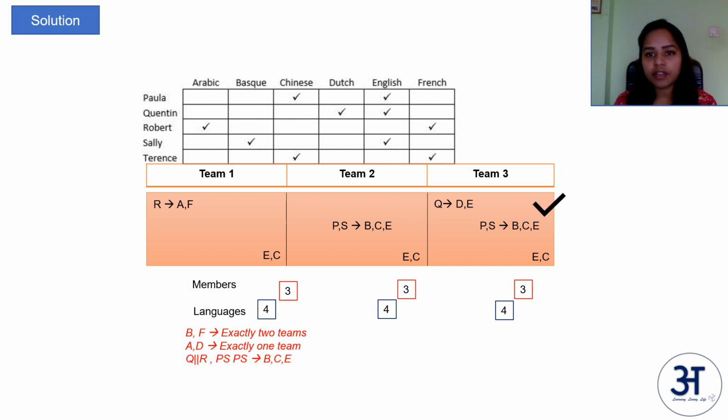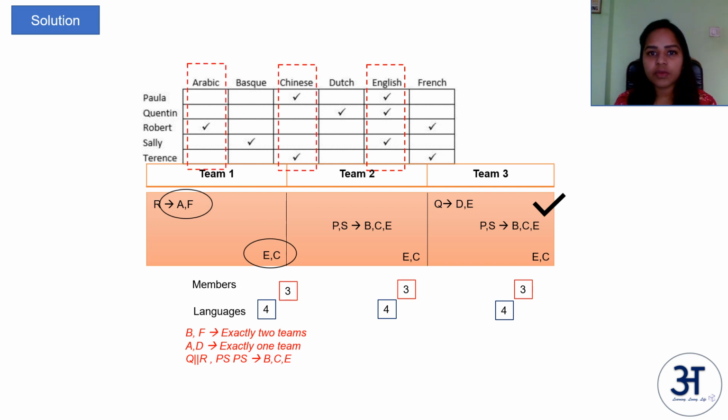Let us move forward. Now in team 3, we have all the information. We have the information of 3 members and 4 languages. Let us now look at team 1. In team 1, we have 4 languages A, F, E and C. So whoever members are there apart from R should speak only languages which are subset of these languages.